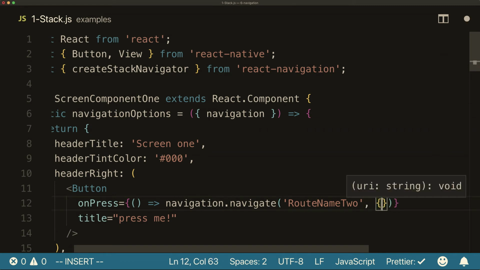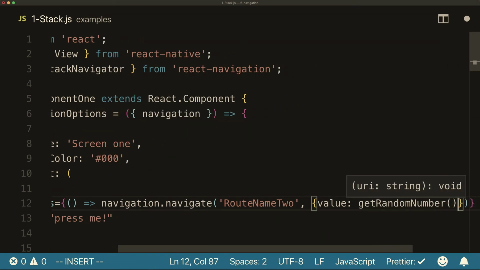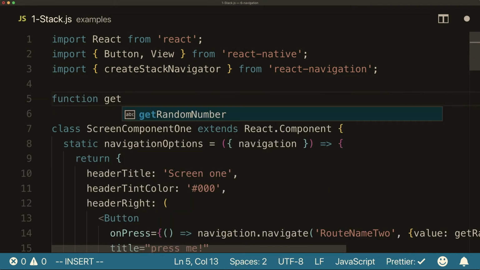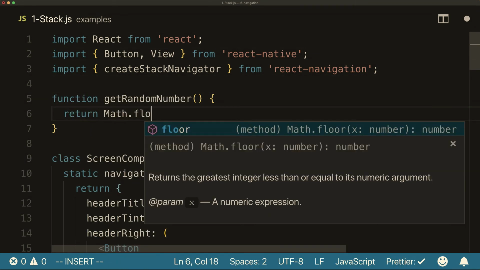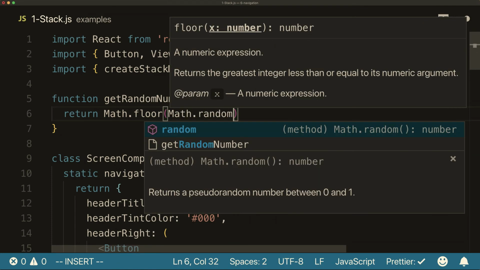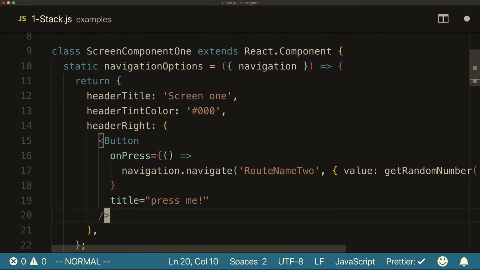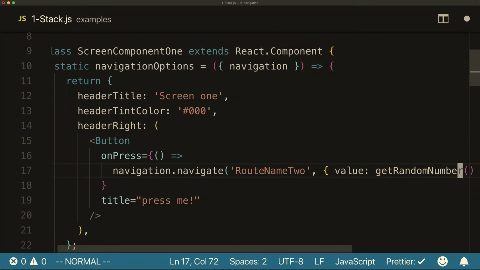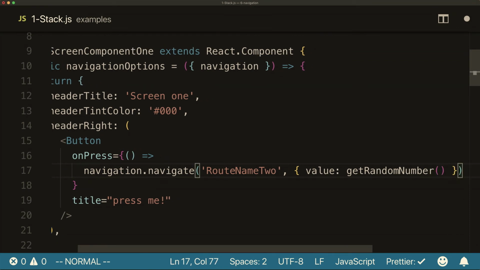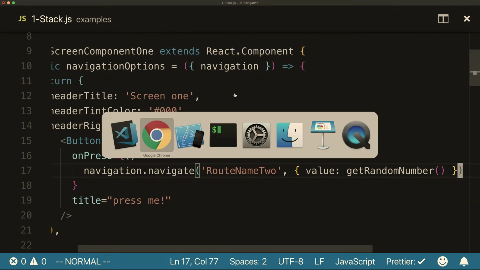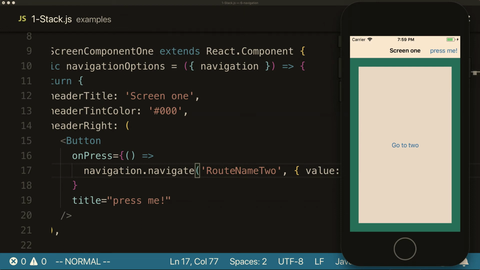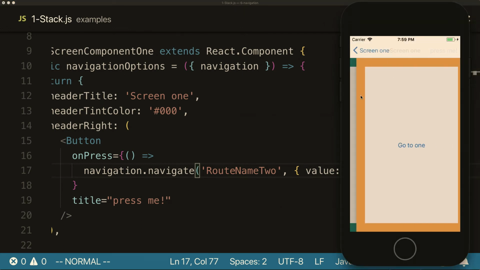I'm going to pass in a param to the second route. I'll just add in some value, which is, let's get a random number, like this. I'm going to create a function, and let's make that readable. So the way that looks is navigation.navigate, route name, second parameter, value, get random number. All right. That is, at this point, quite useless because we don't actually consume that anywhere.